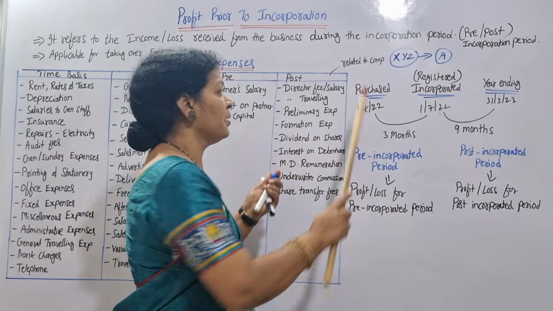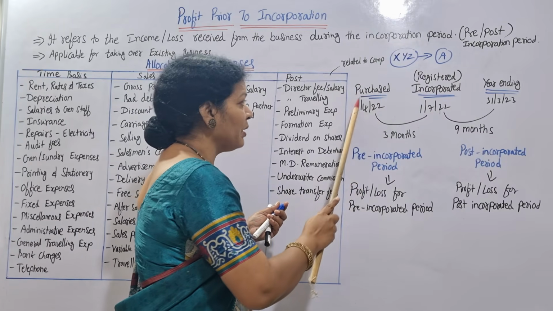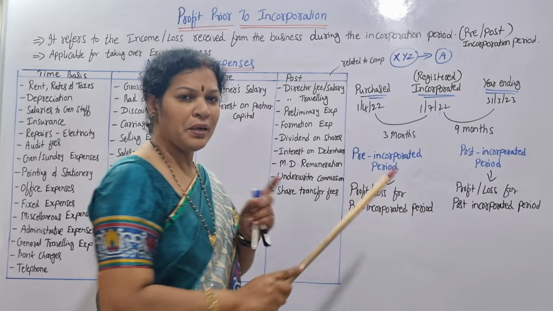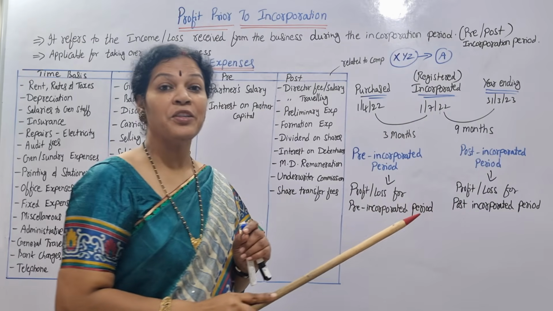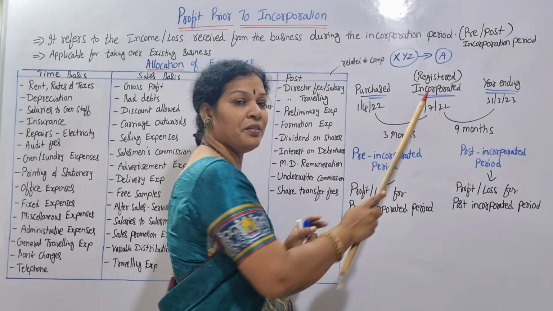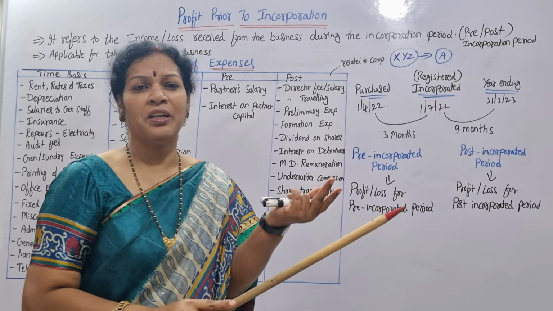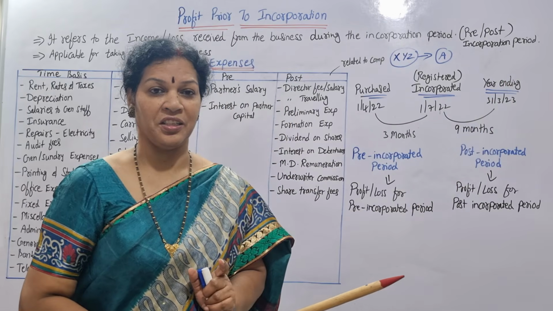We purchase on this date, but incorporation is on 1st July 22. And what is the year ending? Assuming a financial year, the year ending is 31st March 2023.